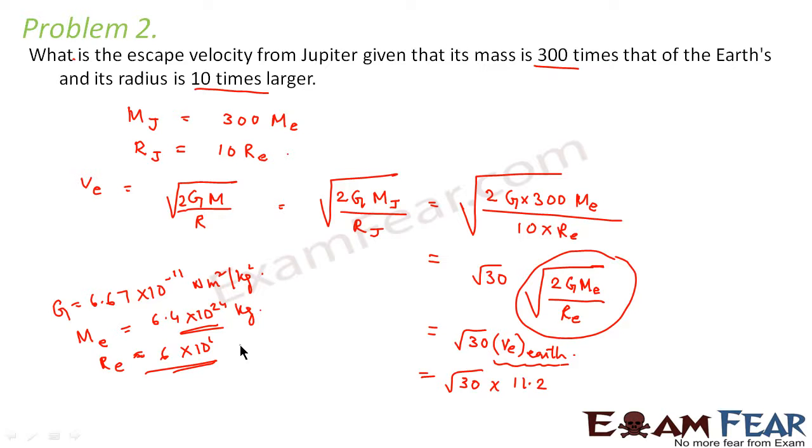These are all constant values. Using these, you find that the escape velocity on the Earth's surface is 11.2 kilometers per second. So this value comes out to be 61.3 kilometers per second. This would be the value of escape velocity from Jupiter.